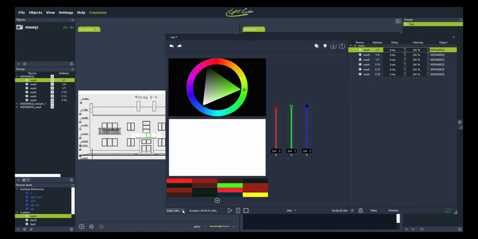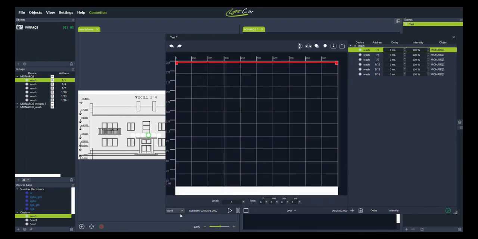Now let's try wave or dynamic mode. We see a system of axes here. Vertical axis corresponds to the value or intensity of color. Horizontal axis regulates time segment. Time segment may be found in the bottom next to playback controls. In this field, we submit duration of color animation. We can also see playback controls: play, pause and stop.